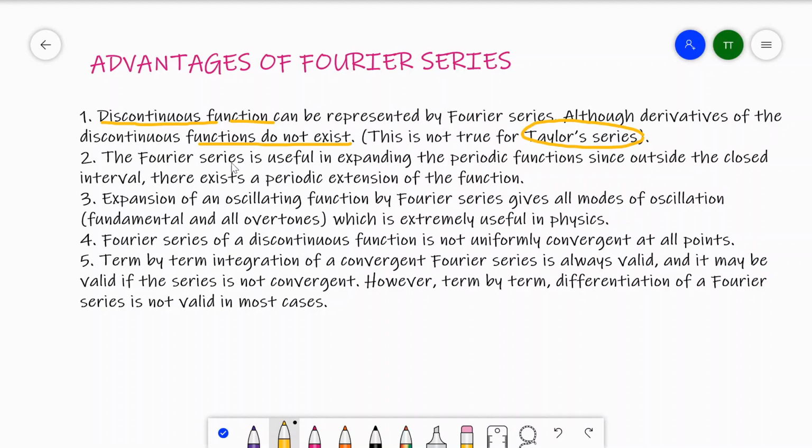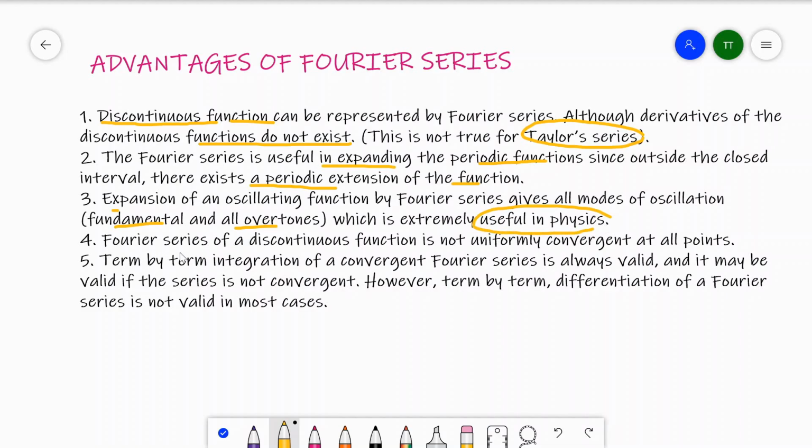Second advantage is that the Fourier series is useful in expanding the periodic function, since outside the closed interval like 0 to 2 pi there exists a periodic extension of the function. Third important advantage, that is expansion of oscillating function by Fourier series gives all modes of oscillation, fundamental and all overtones, that is extremely useful in a physics branch.